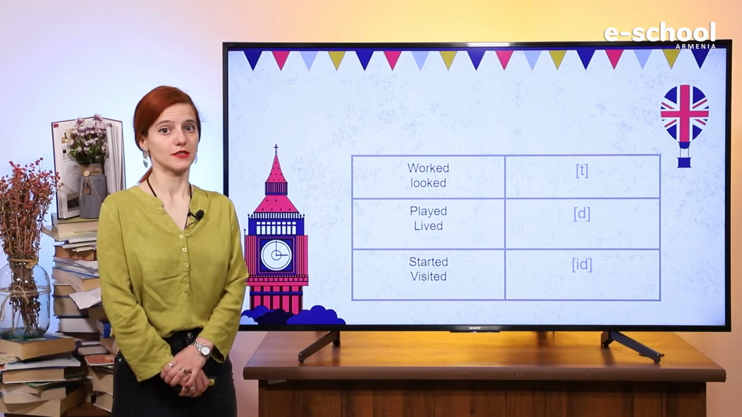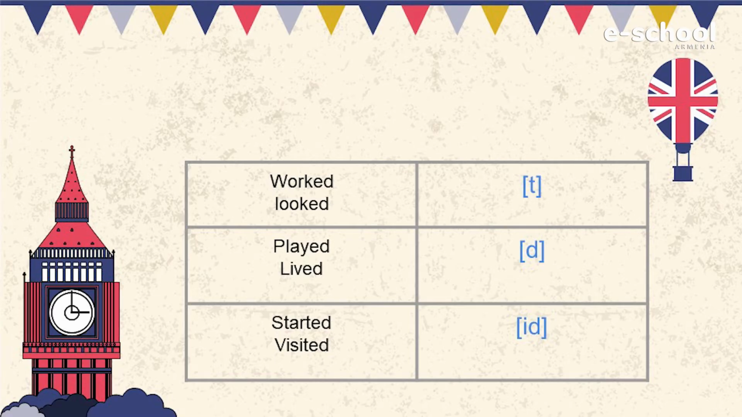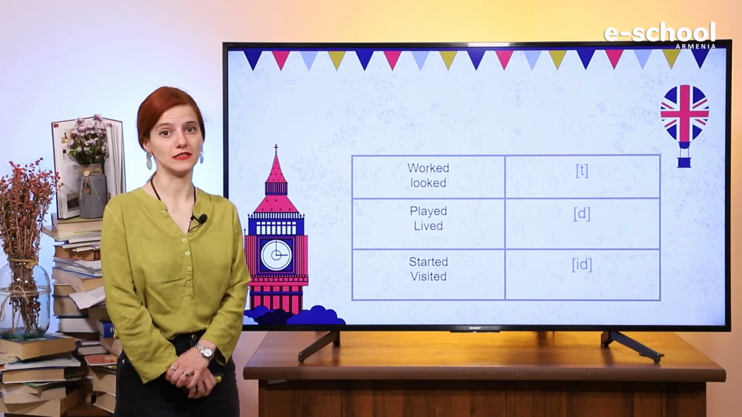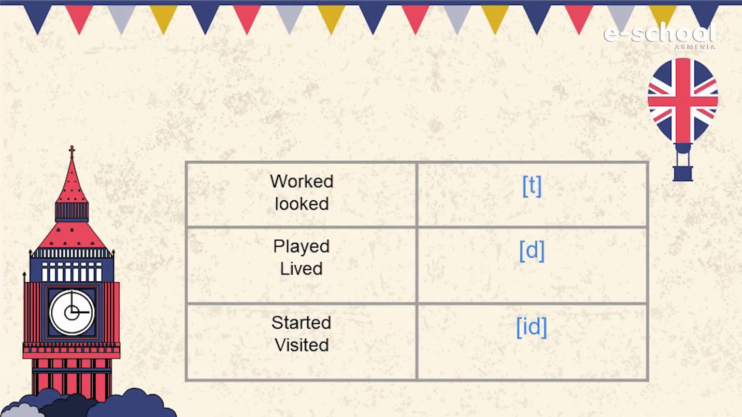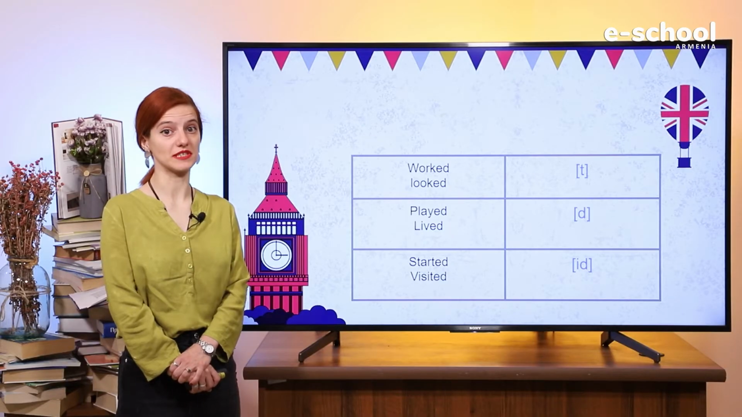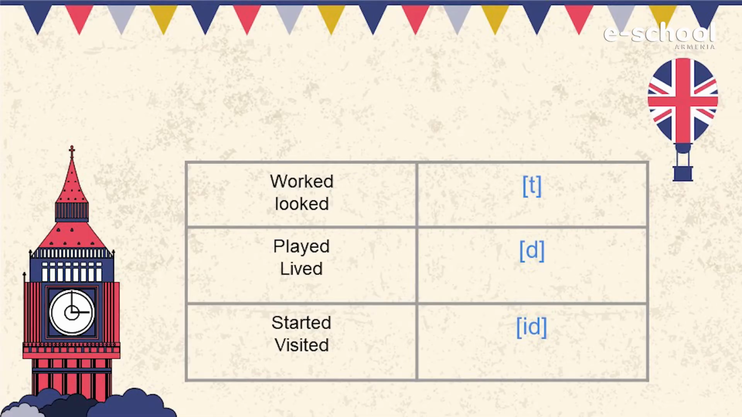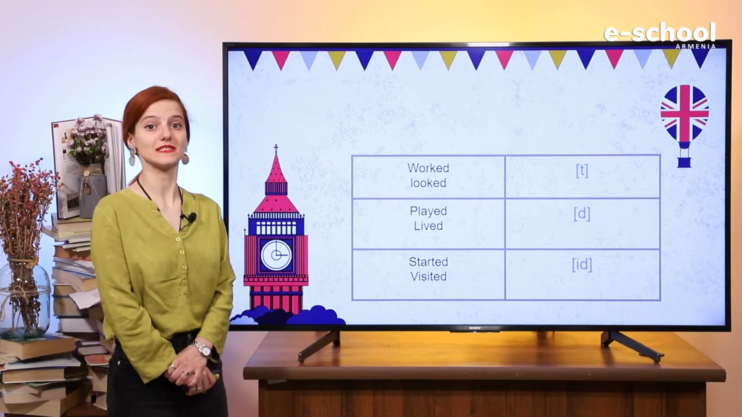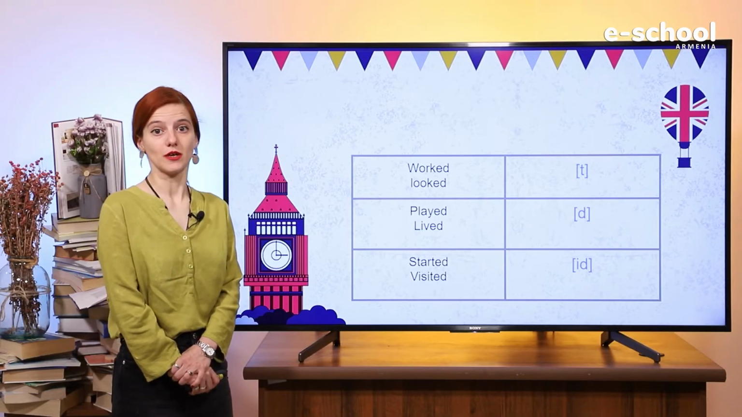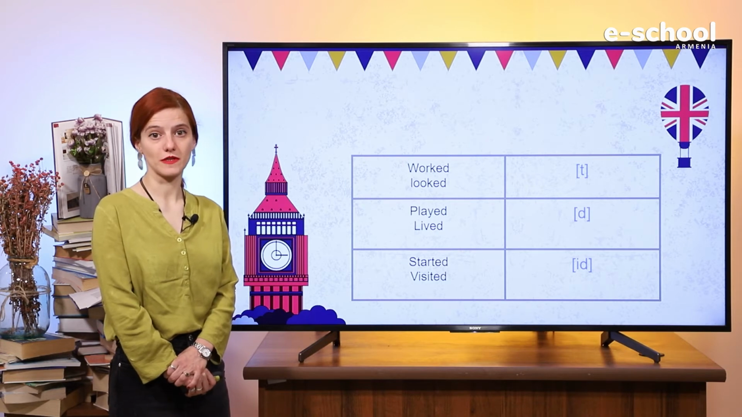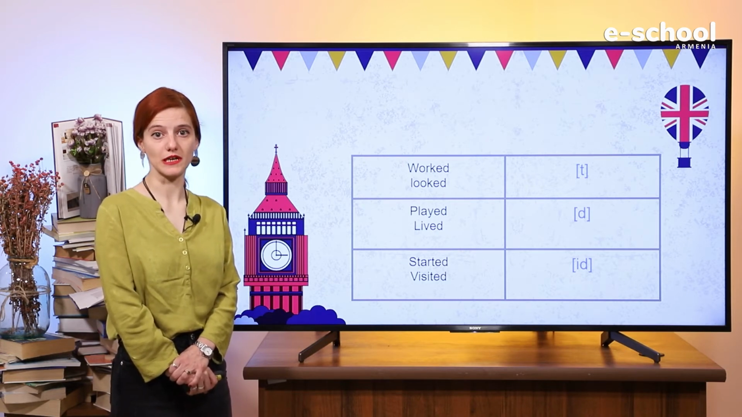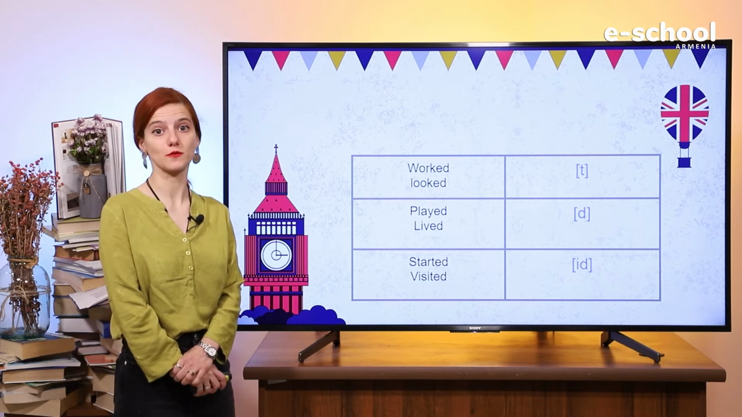Look at the screen. We use ed with the verbs in the past simple tense, but we pronounce in different ways. For example, worked, looked. As you see, it's ed, but we pronounce t. Played, lived, we pronounce d. Started, visited, we pronounce ed. So, we add ed with regular verbs, but we pronounce in three different ways.